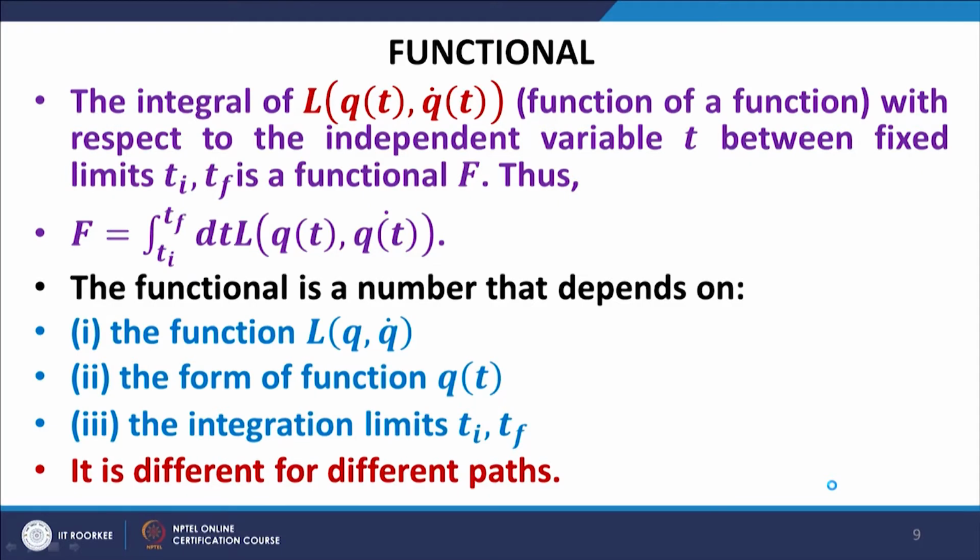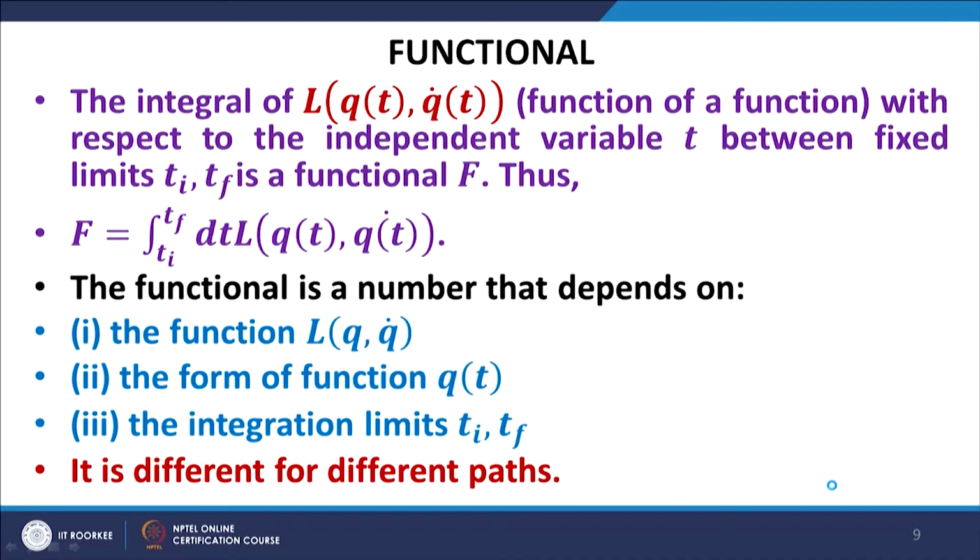Now, this Lagrangian is a function of a function. We can integrate this Lagrangian between t_i, the initial time at which the system starts evolving, to the point at which its evolution is to be traced. In fact, this particular expression, if you recall, is nothing but the action integral. So, the integration of the Lagrangian between the initial time t_i and the final time t_f will yield a number, and that number is called a functional.